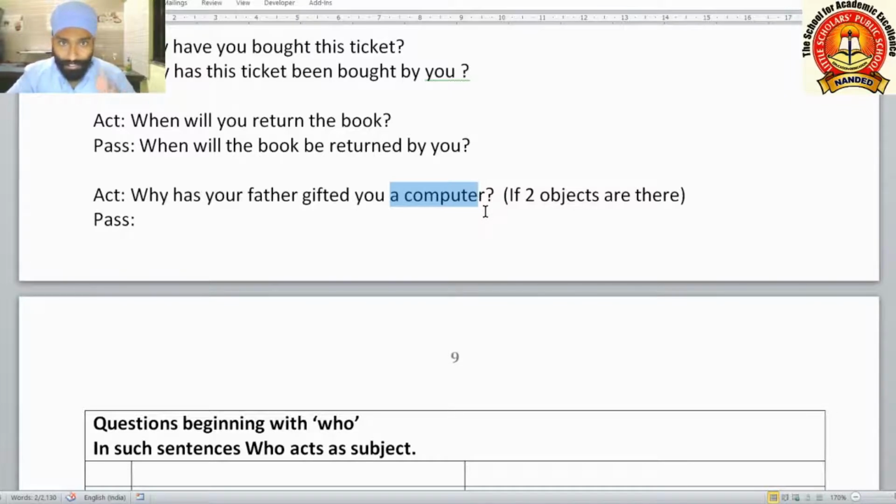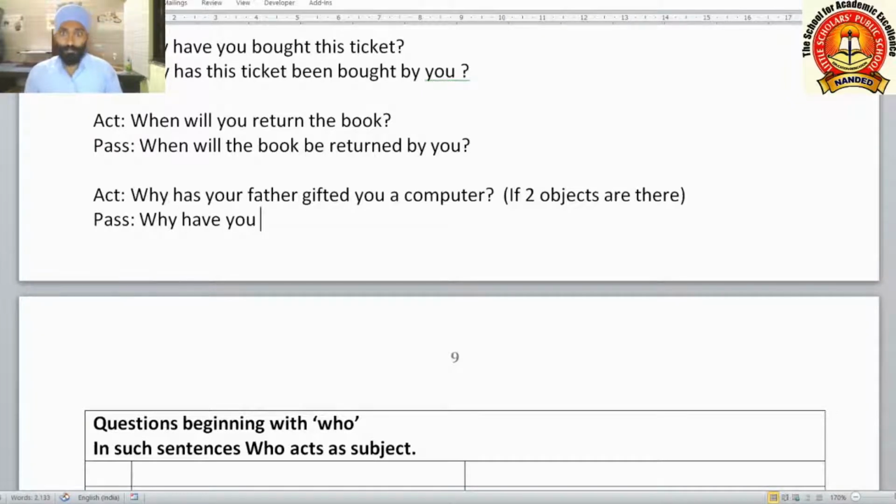You can take any one object as the subject of the passive question. It will be correct. Both sentences we will see here. Why, the WH word will be same here. Here has is given as the helping verb in the question. If you are taking you, first we will take you as the subject of the passive question.